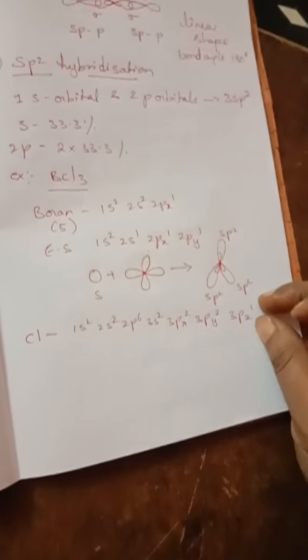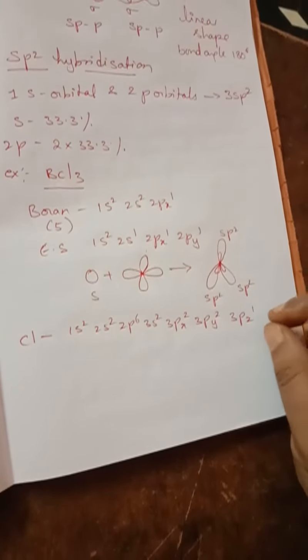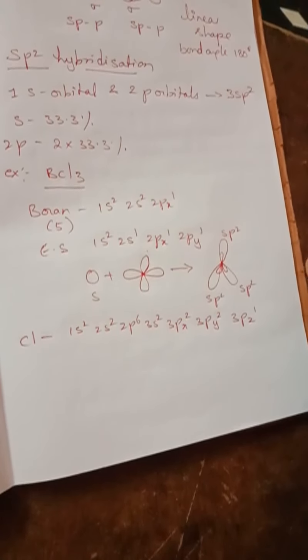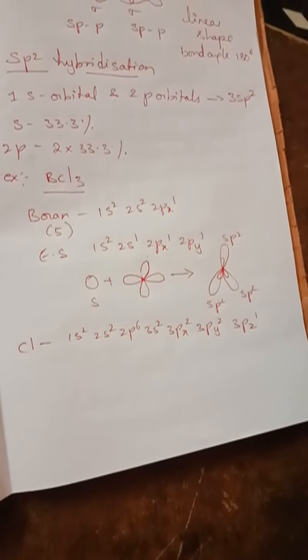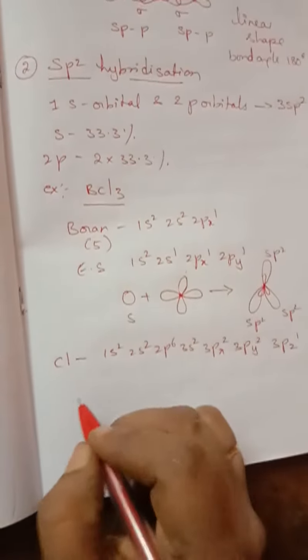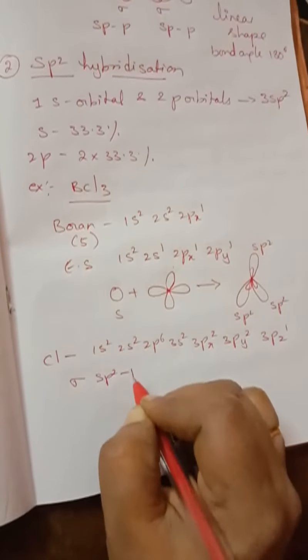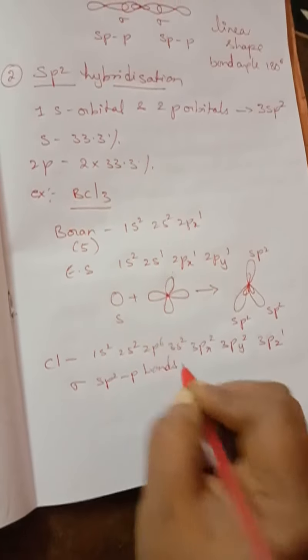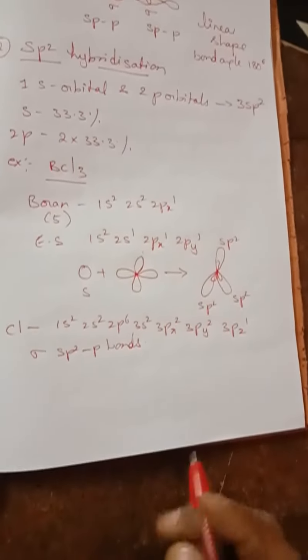So these three half-filled orbitals of the chlorine atom will participate in the formation of hybrid orbitals. What will they give? They will give sigma sp2-p bonds. How will the structure be? How is the structure you are going to get, children?